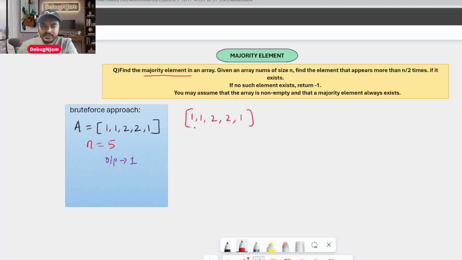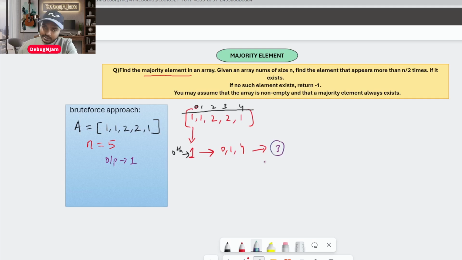Very simple. I'll pick each element one at a time. Let's say I pick 1, then I will start from this index only. The indices start from 0, 1, 2, 3, isn't it? This is how our indices look, right? And now I'm on the 0th index, and I've picked 1. I'll check how many times this 1 has been repeated. It's there at the 0th index, at the 1st index, and at the 4th index, right? So I'm picking one element and checking how many times it has been repeated. So 3 times. I found the answer is 3.